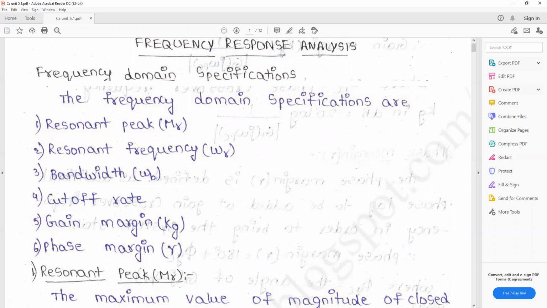The cutoff frequency is also used to draw the Bode plot and polar plot, so next we calculate the cutoff frequency also.